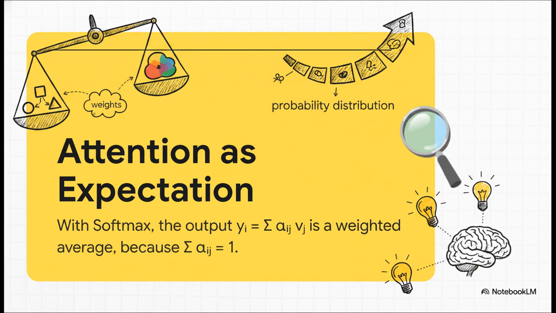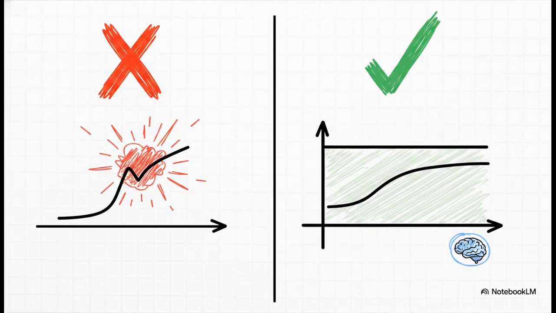It means the output is a sensible, meaningful blend of all the words, weighted by just how important they are. And the real-world benefit of this is huge. Since the output is just a weighted average, it's guaranteed to stay within a predictable range. It can't spiral out of control. This completely prevents that dangerous scale explosion we were worried about with Sigmoid. It keeps the AI stable and behaving itself.